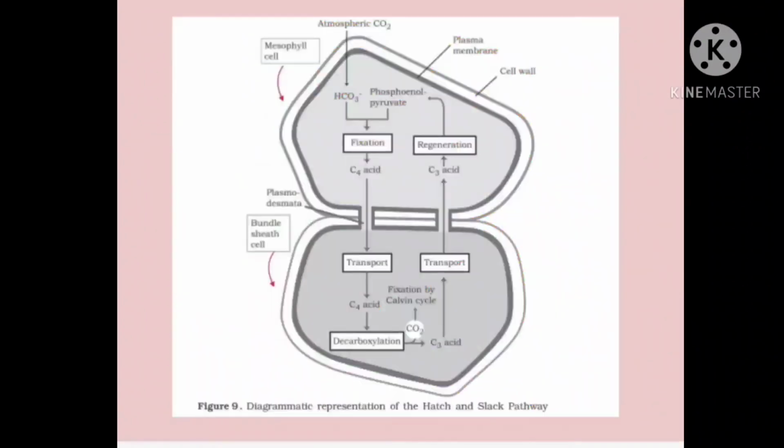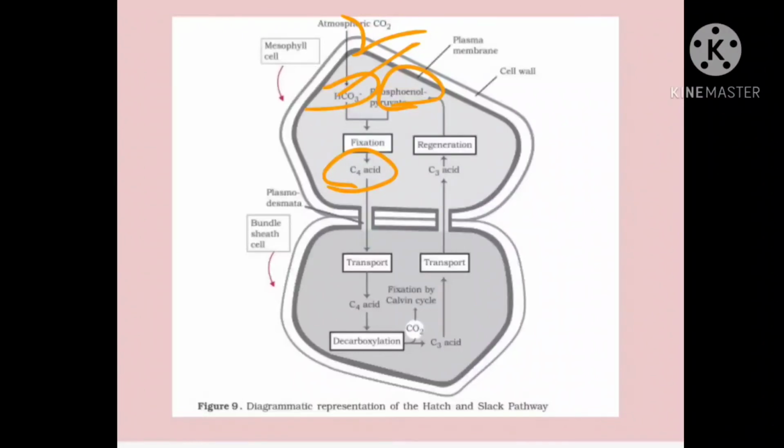Okay, I will make it more clear. So carbon dioxide is coming in, water is coming in, water is reacting with carbon dioxide. They form carbonic acid, which dissociates into carbonate ion and H plus ion. H plus you leave it. This carbonate will combine with phosphoenol pyruvate, PEP, and carboxylation will take place and they will form oxaloacetic acid.